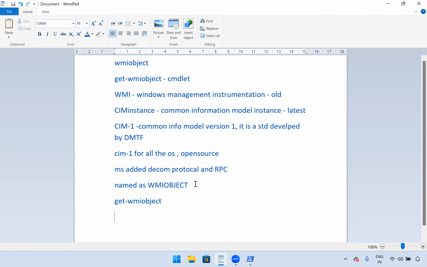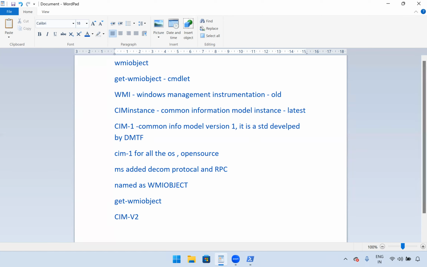After that, even CIM v1 had some drawbacks. It won't support non-domain servers like workgroup servers. So DMTF developed one more, a little advanced version, that is CIM v2, Common Information Model version 2.